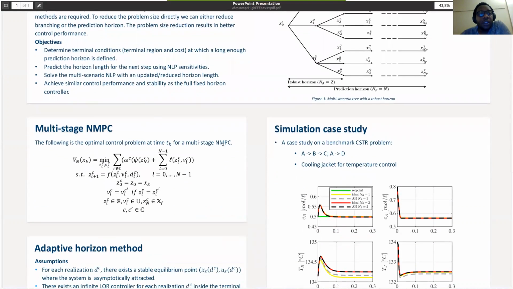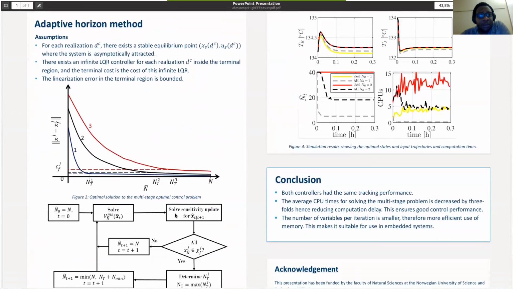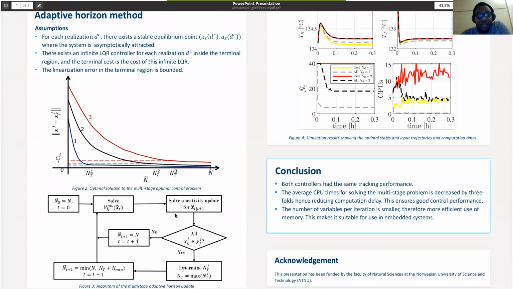In this multi-stage NMPC formulation, the number of constraints increases with the size of our scenario set C, and the number of variables also increases. But our assumption is that for each realization, we have a stable equilibrium point to which the system is asymptotically attracted. Then we have an infinite-horizon LQR controller at the terminal region, which stabilizes our system, and that is the LQR control law. We also assign the cost of this controller as the terminal cost.